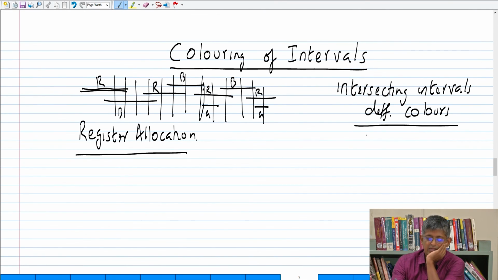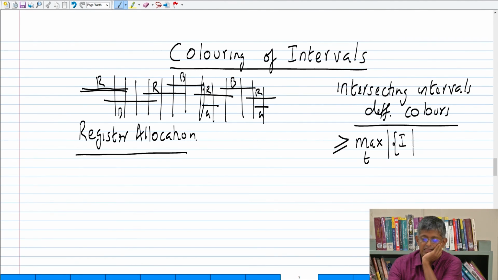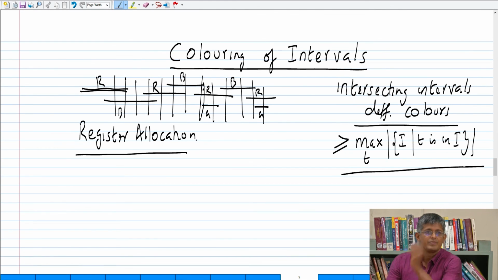So it is at least the max over all time instances t of the number of intervals I such that t is in I. Look at every time instant, 0 to infinity or whatever, and consider all the intervals such that t is in I. That many colors you need definitely because they all overlap. So it's at least that, but why is it equal?